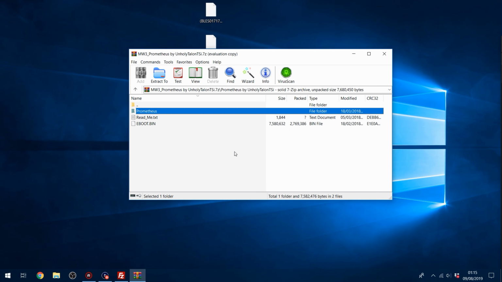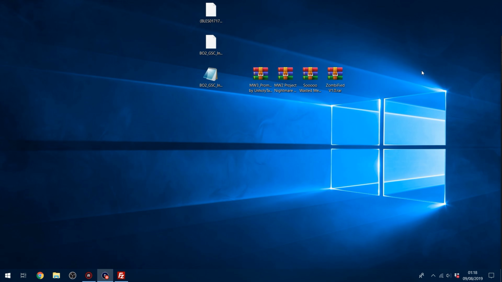There's SPRX menus for even COD 4 and World at War, and Modern Warfare 2, of course, Modern Warfare 3, Black Ops 1, Ghosts, Advanced Warfare. They all have these SPRX menus, but there are some other types of menus as well, so we are going to look at some of those. Older games like COD 4 and World at War can run GSC menus.